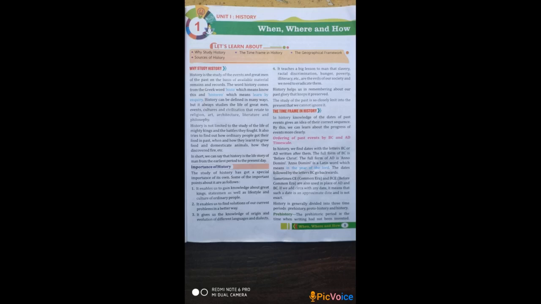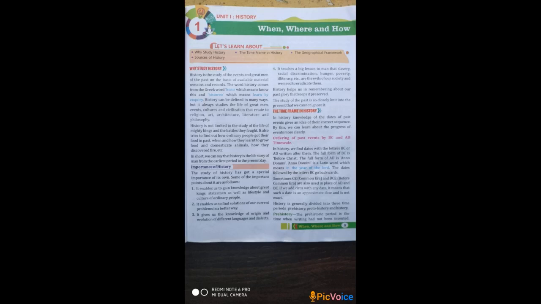ऐसी चीज़ें जो ऑलरेडी पास्ट में हो चुकी हैं वो अभी हमारे लिए क्या है हिस्ट्री, and it tells us how we have reached the state we live in today. हम अभी जिस स्टेट में हैं हम यहाँ तक कैसे पहुँचे, because it takes millions of years to reach this stage we live in today. So all these things we will learn with the help of history, and in this lesson we will learn about why study history, the time frame in history, the geographical framework, and the sources of history.